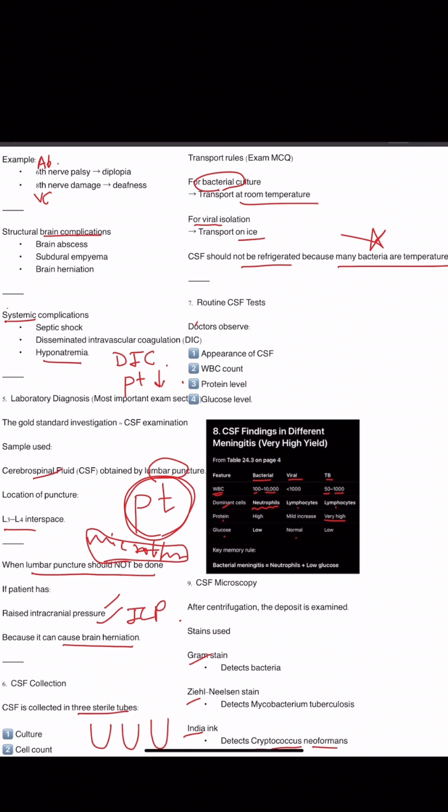But a meningitis patient will come with slightly increased ICP. Then what will we do? Lumbar puncture won't be done, and from where would we take the CSF? Okay, let's ask again.